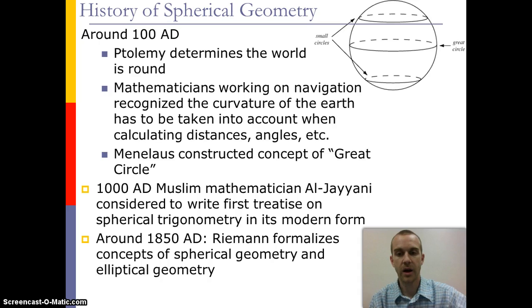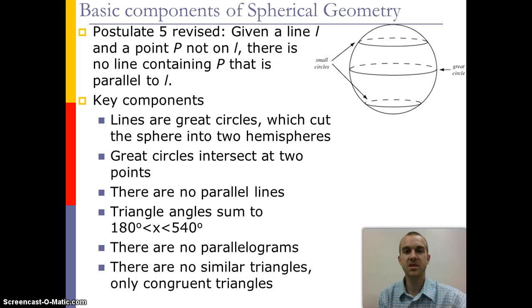For example, Al-Jayyani is considered to have written the first treatise on spherical geometry in its modern form, and it continued to be improved upon by the Arabian mathematicians. And around 1850, Riemann formalized the concept of spherical geometry as well as elliptical geometry. Now, here are some of the basic components to understand about spherical geometry.